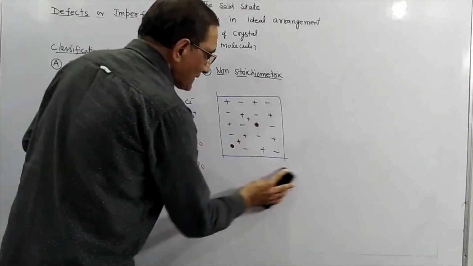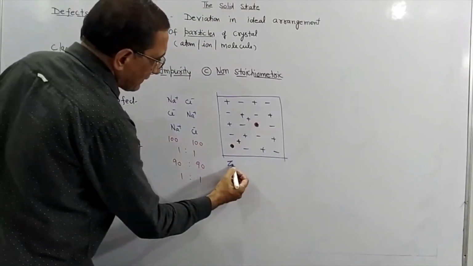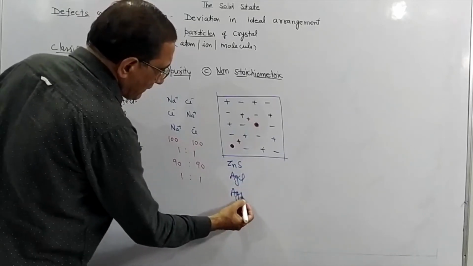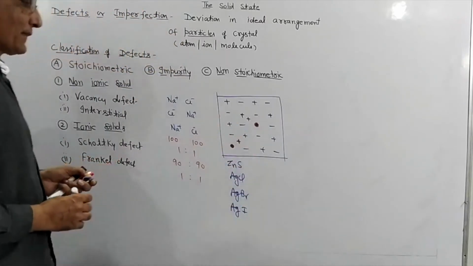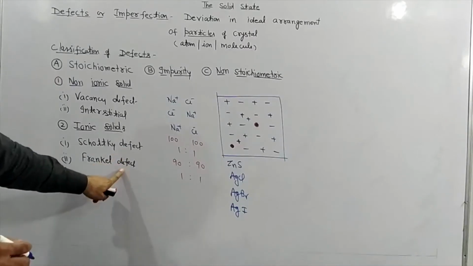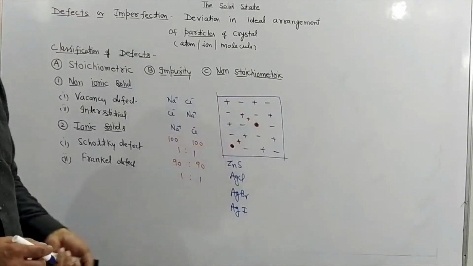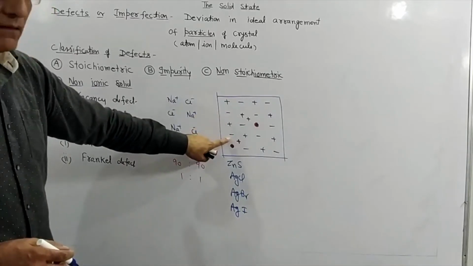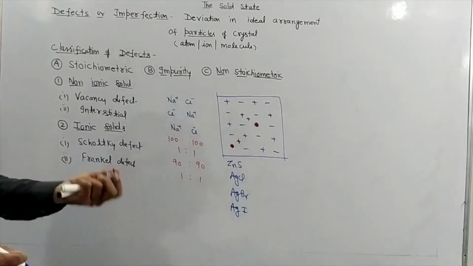And this defect takes place in zinc sulfide, silver chloride, silver bromide, and silver iodide. So students, what we need to understand in Frenkel defect: number one, one of the ions, usually the cation, because cation is most of the time small in size, moves from its normal lattice site to the interstices, meaning empty space.